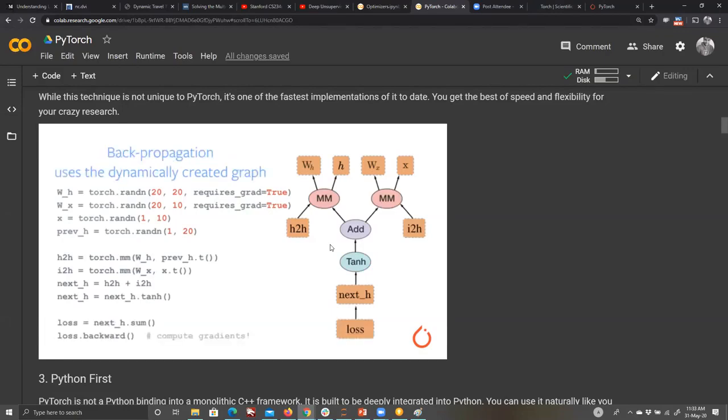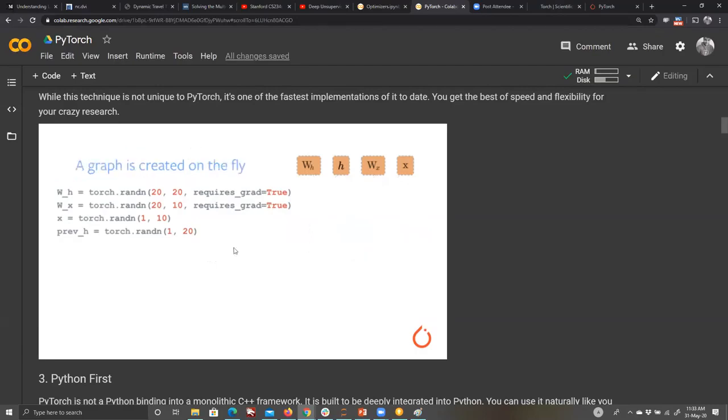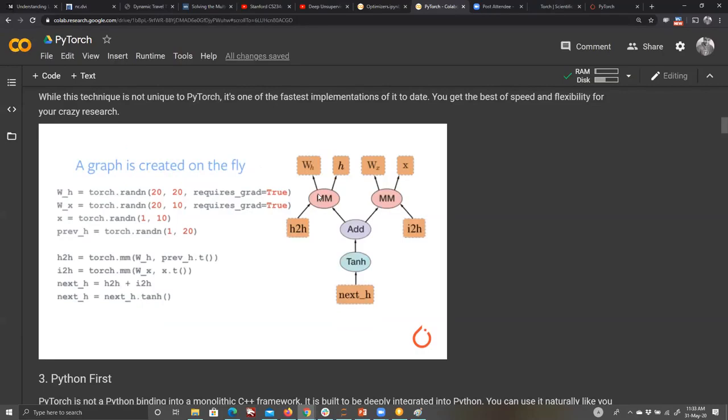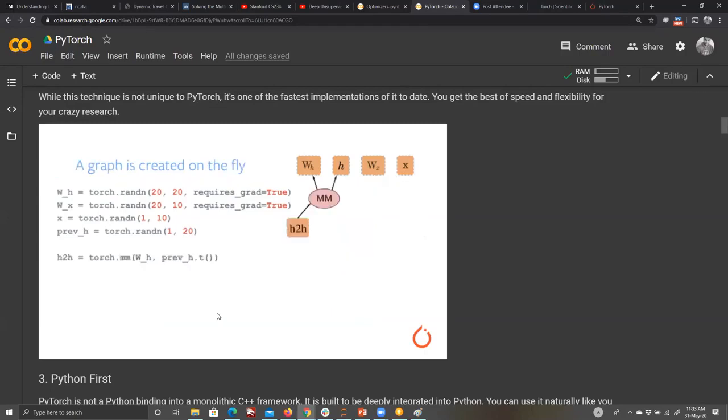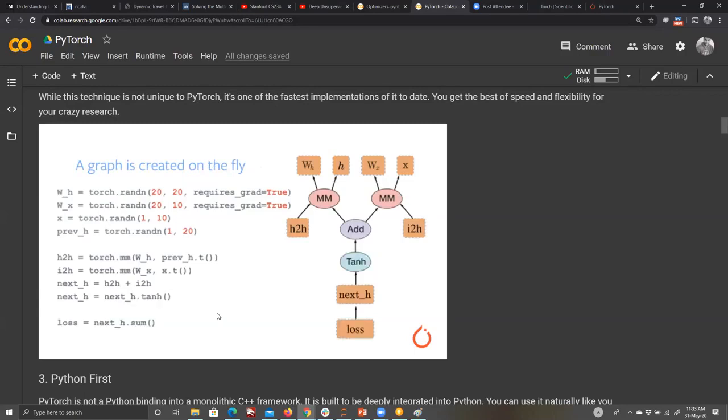By default, it is eager execution. What you are seeing here is that you write one line of code or two lines of code, and the graph is created dynamically. As you keep writing more code, it is a dynamic addition. The problem with dynamic addition is that every time it has to check what has been added, so in execution time it is slightly slower.